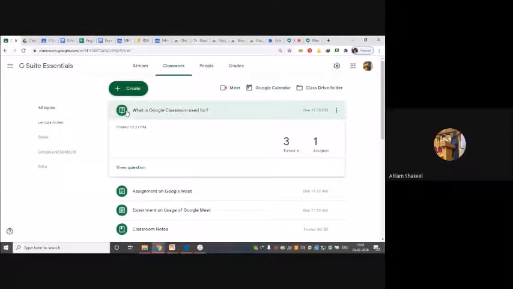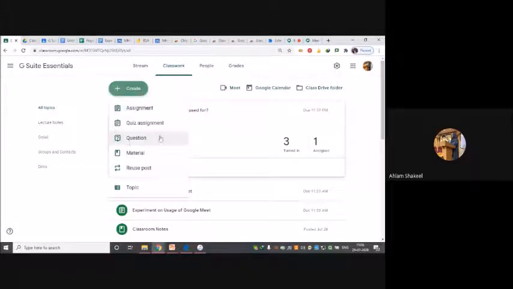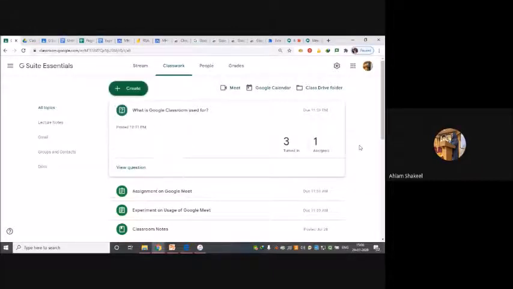So I asked the question, what is Google Classroom used for? And how did I create that? I went to create and I used this particular option, question. And question is always an ungraded part. You cannot grade that part.